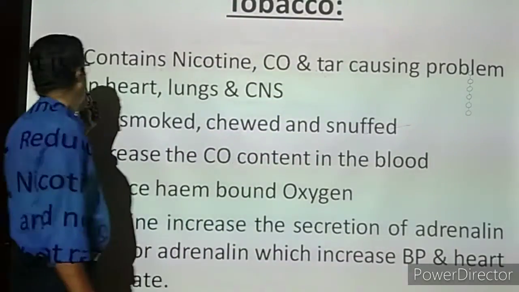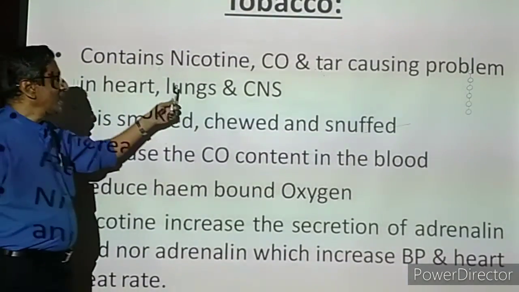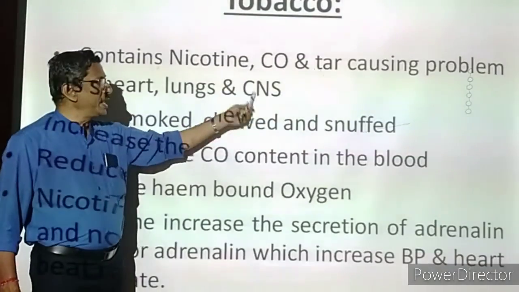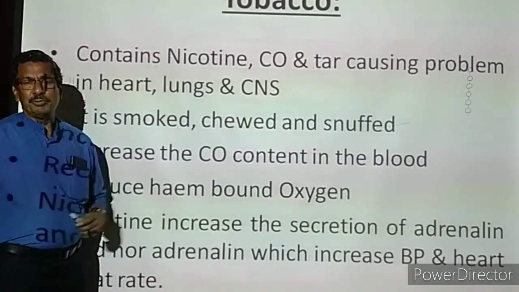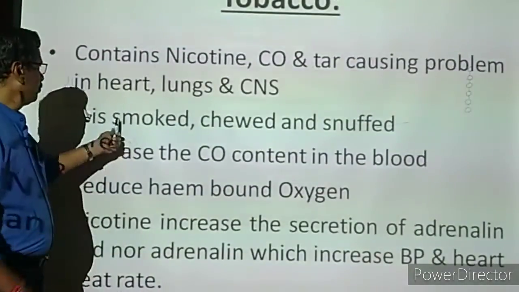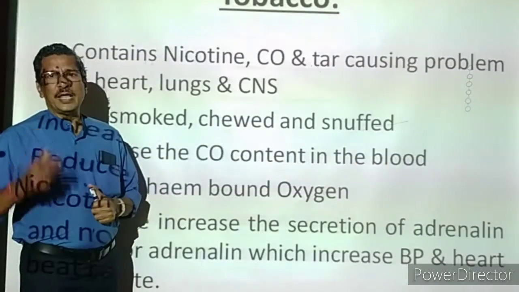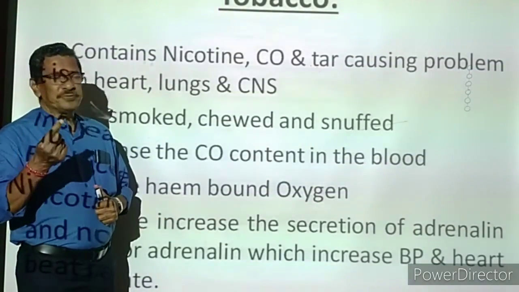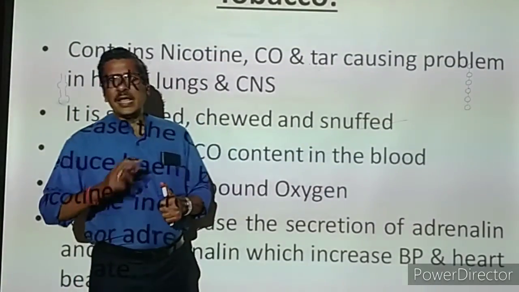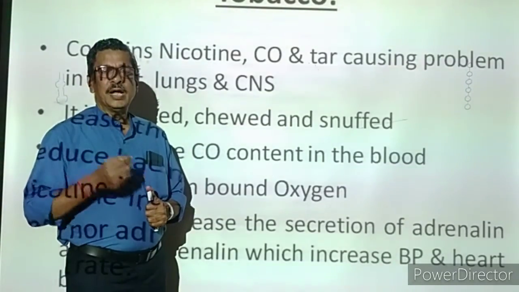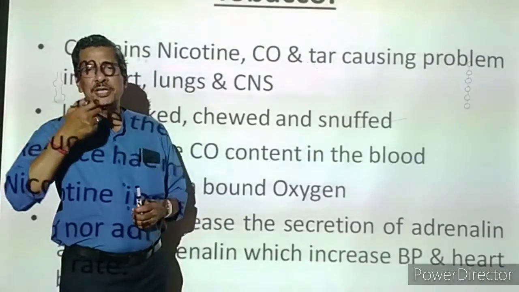They are causing problems in the heart. Suppose those who are consuming this tobacco, their heart will be affected, lungs will be affected, and the central nervous system, that is brain and spinal cord, will be affected. It is smoked, that is, from the tobacco leaf they manufacture cigarettes. So it is smoked, chewed. That means the tobacco leaves are dried and processed, and a small bit of the leaf is chewed. That is called chewed. And snuffed: sometimes they dry it very well, make a nice powder, and inhale the powder through the nose. That is called snuff. Snuff means inhalation through the nose.